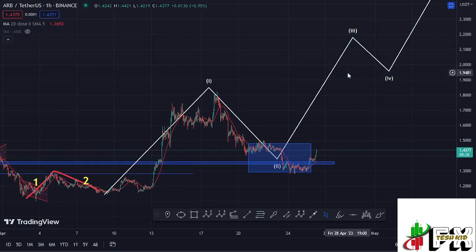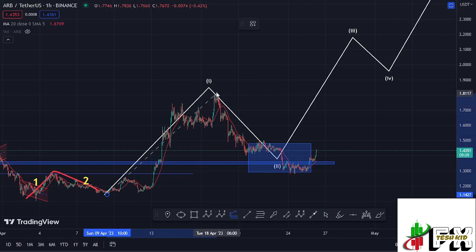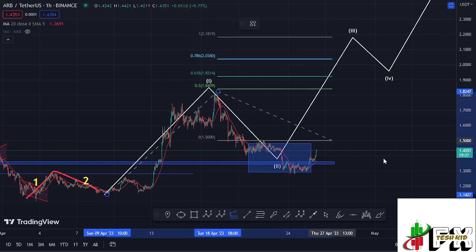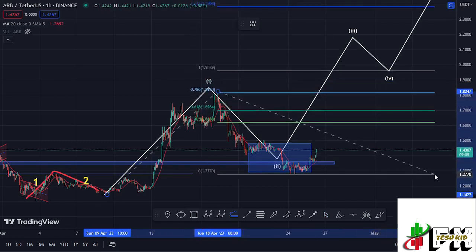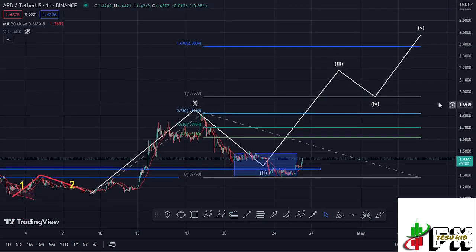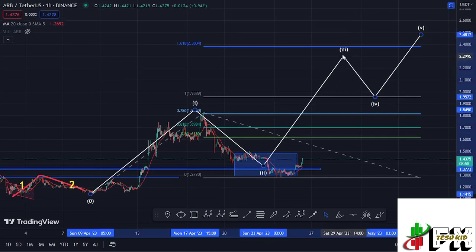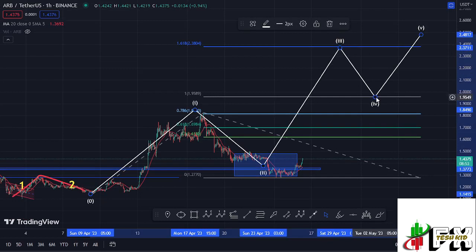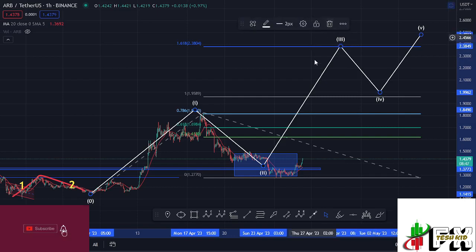Giving you minimum target areas in the formation of this wave 3 using the trend-based Fibonacci, connecting it from the low of the first wave to the high of that wave 1, then dragging the fibs to the low of the second wave, that now gives me a target area in the formation of that wave 3 at the fib level 1.618, and that is at around the $2.3804 mark. And that is the minimum that we can expect ARB to do here on the short-term scenarios in the formation of this wave 3.